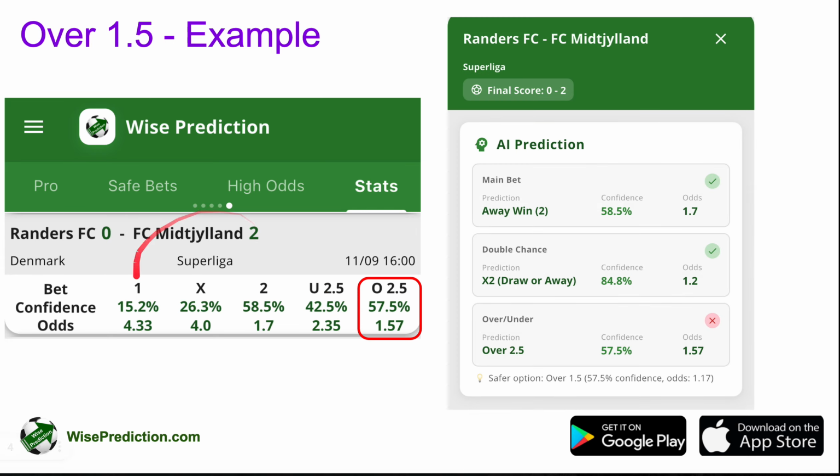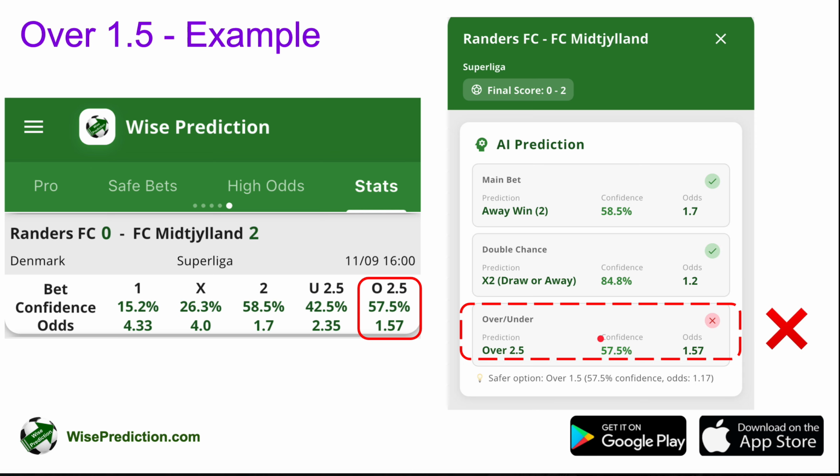But if we press on this game, we are going to see a page similar to the one that we saw in the previous slide, where we are going to be able to see some information about over/under prediction as well. The final prediction was over 2.5 with the odd 1.57 and confidence was 57.5%. And this prediction actually failed, as you see, because there are only 2 goals in the game.